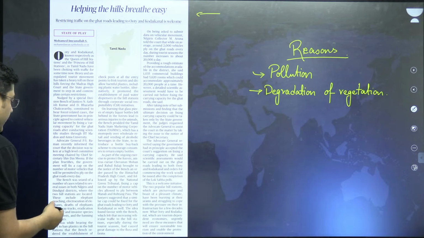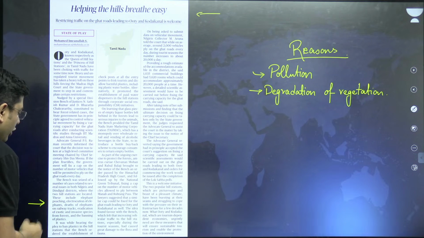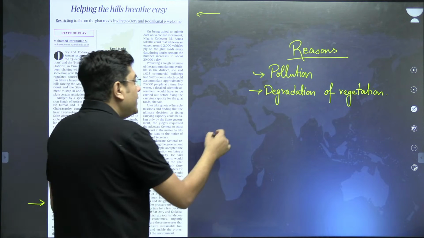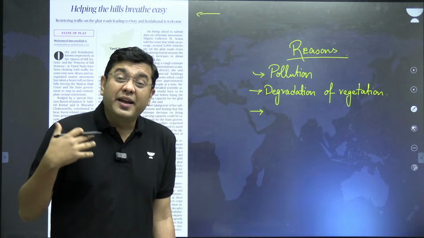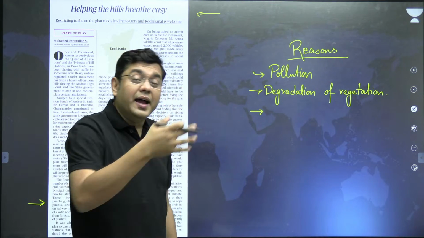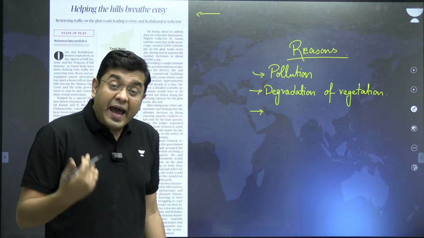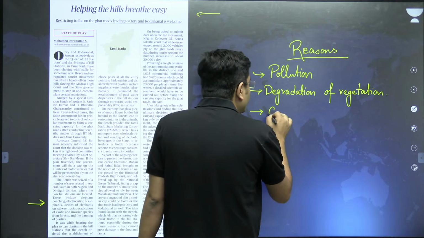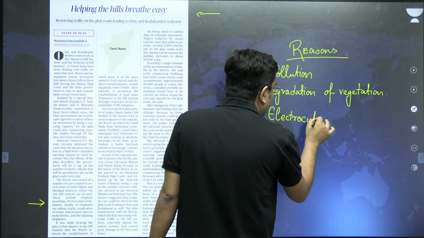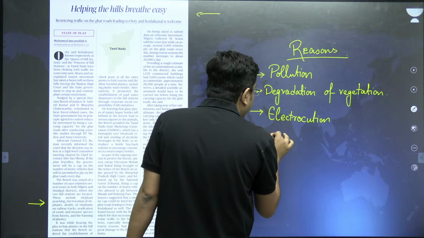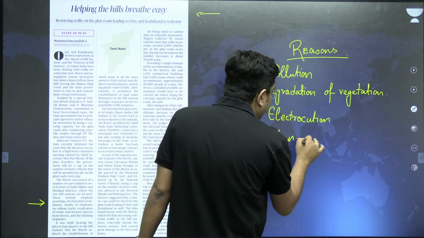Then after that, when we talk about elephants, for example, because of increased footfalls, you will have unsustainable construction, electricity lines passing by, and as a result of that, electrocution is a very common phenomenon here. Man-animal conflict is on the rise.